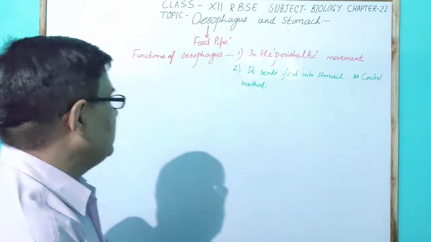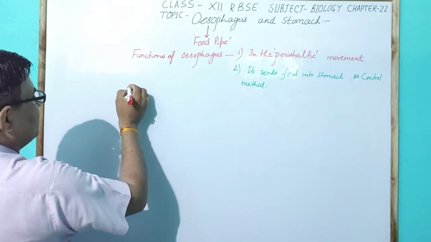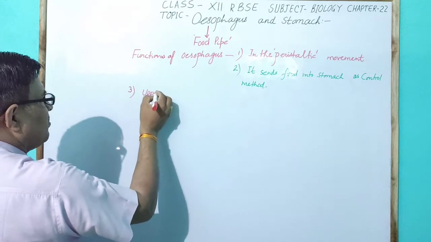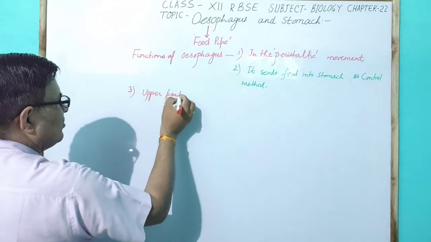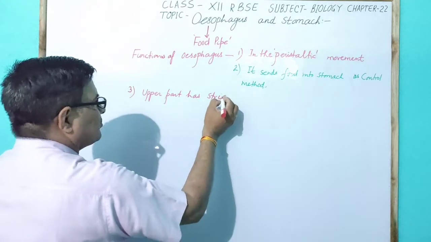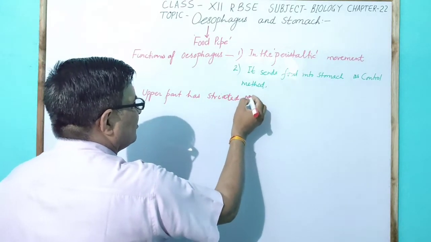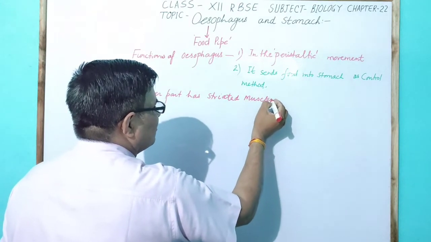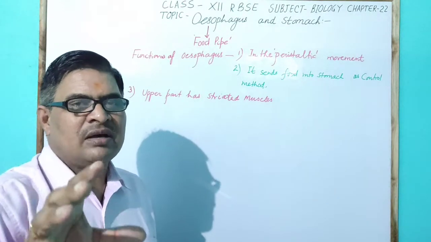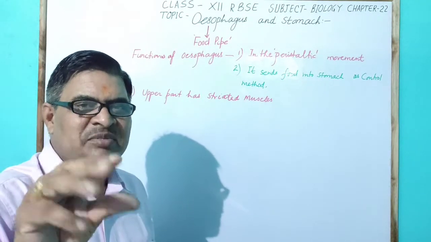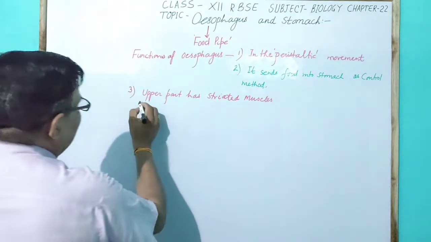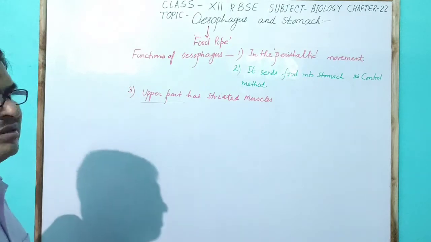The third character is that the upper part has striated muscle. These striated muscles take part very much in contraction and relaxation.